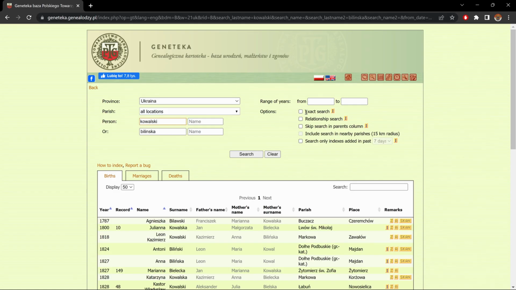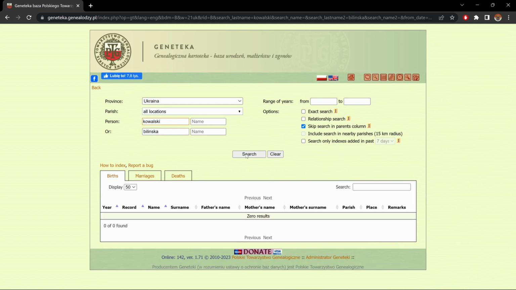Now if you wanted to skip searches in parents column, you would select this and it brings you no results. If you wanted to search indexes that were uploaded in the last certain amount of days, click on this and you choose which amount of days. For example, if you indexed documents or records that were uploaded in the last 60 days, you choose that, search, and it shows you that there was only one that was uploaded within the last 60 days.